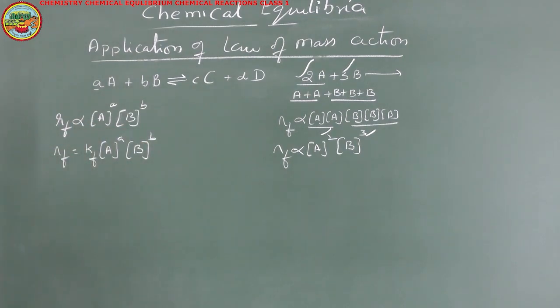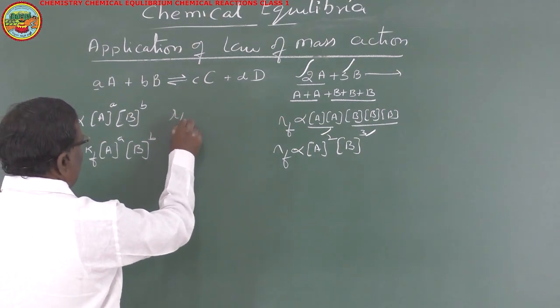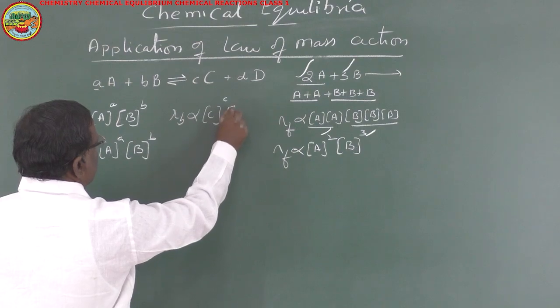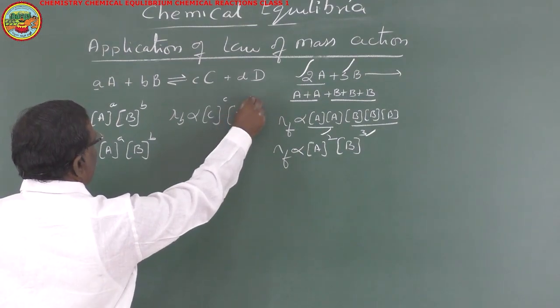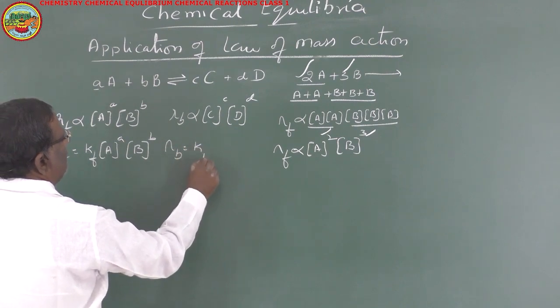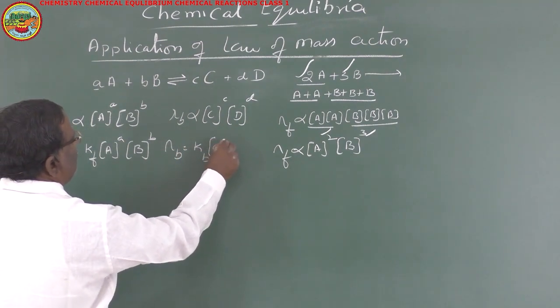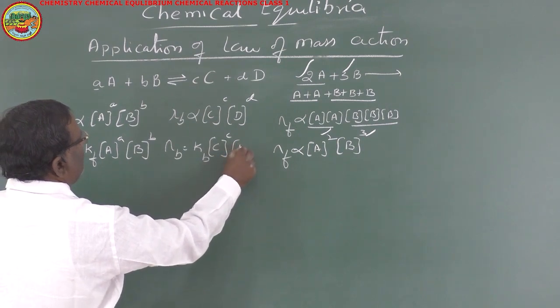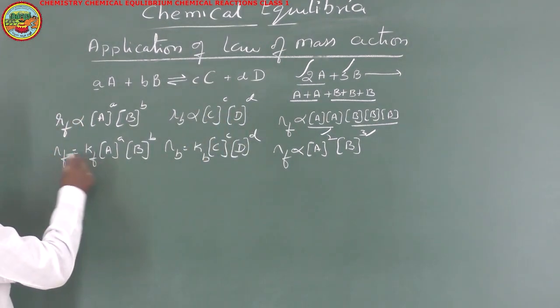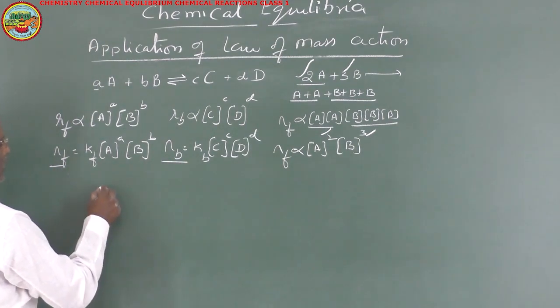Similarly, for backward reaction, RB is directly proportional to concentration of C to the power small c and concentration of D to the power small d, or RB is equal to Kb into concentration of C to the power c into concentration of D to the power d. Now at equilibrium state, RF is equal to RB.